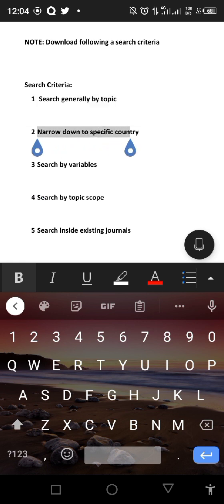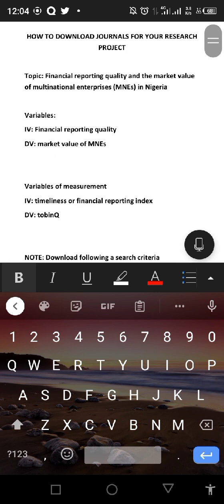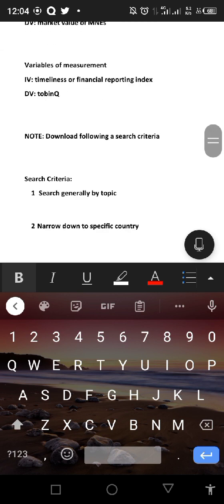This is going to enable us to get more journal articles that are relevant to what we want to work on. Remember, our topic still remains financial reporting quality and the market value of multinational firms in Nigeria.